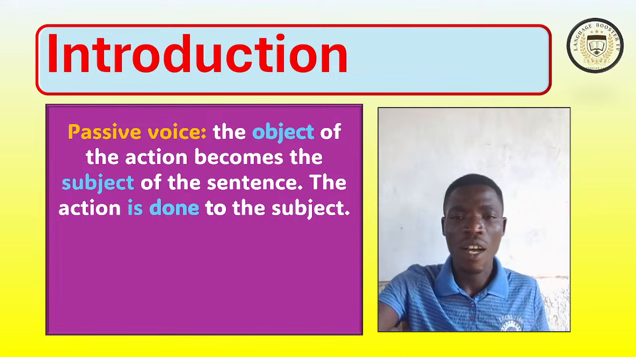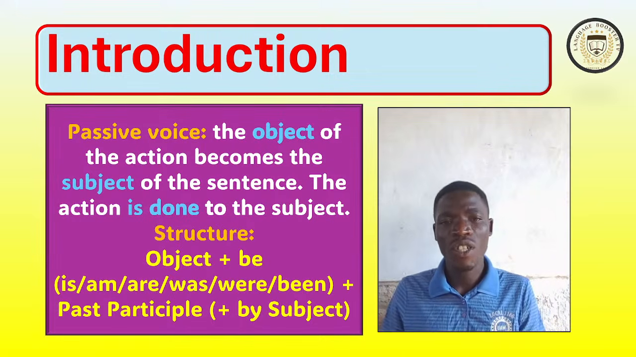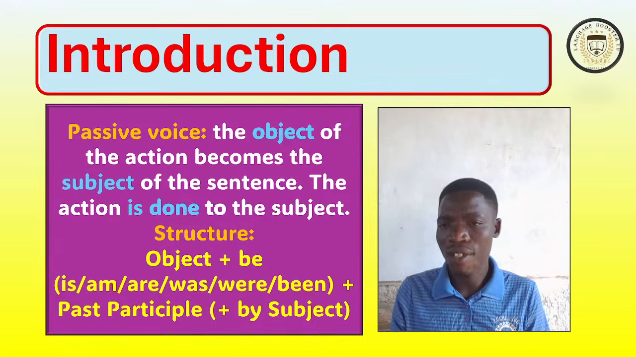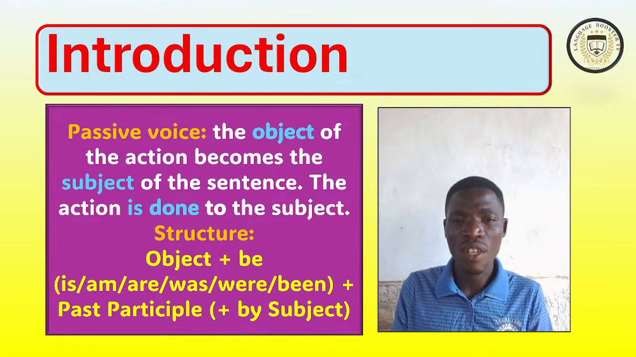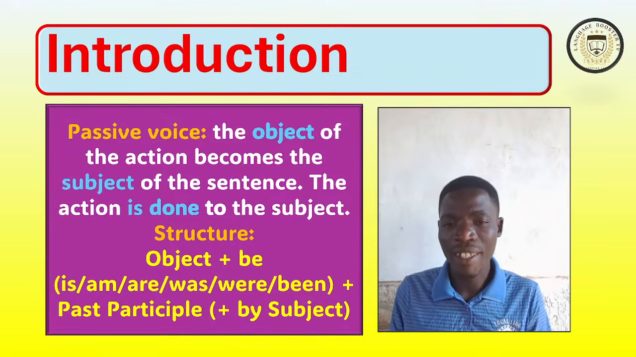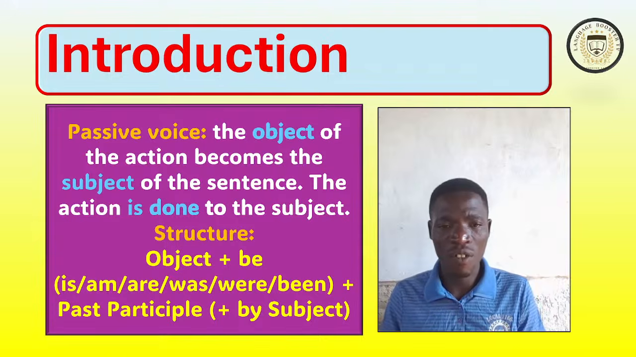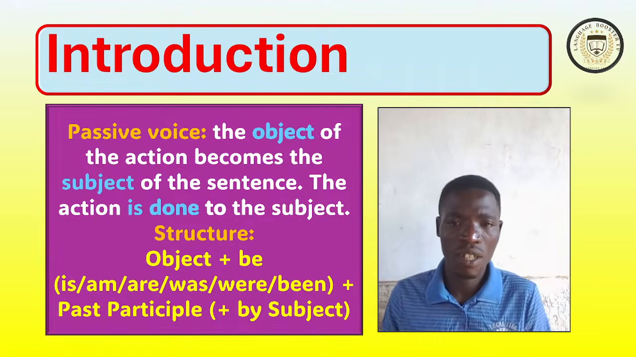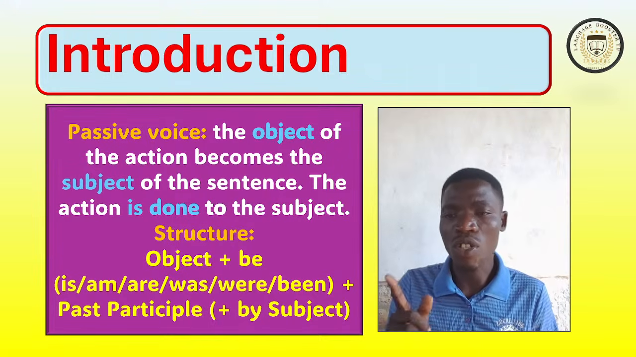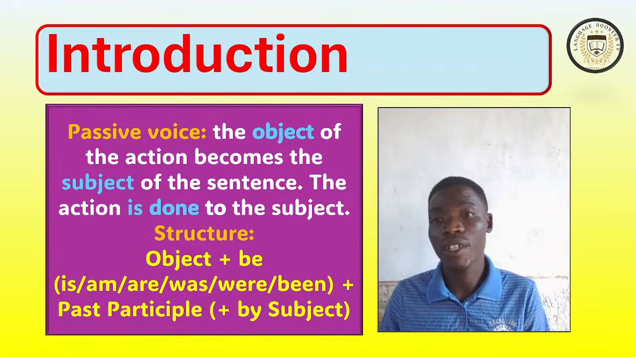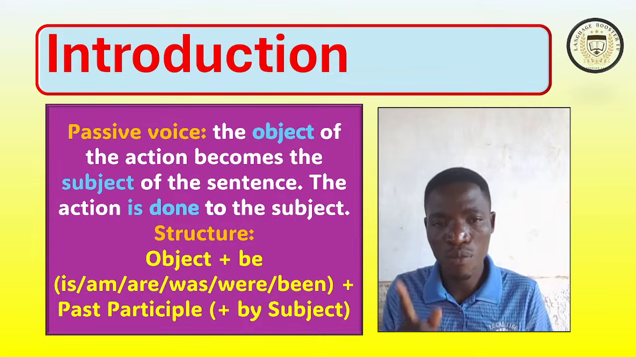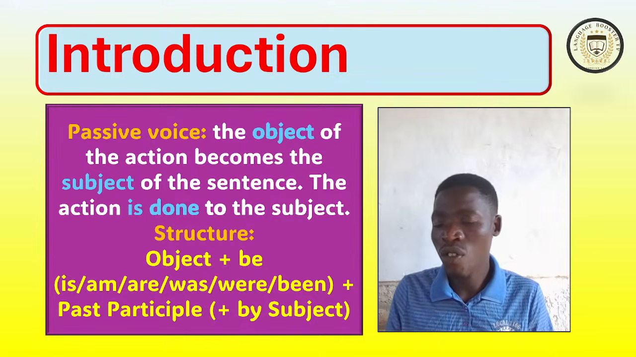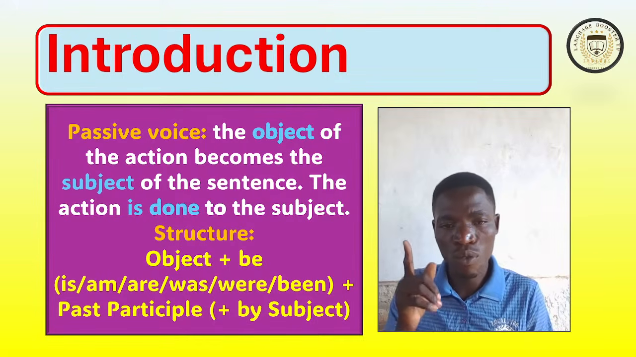All right. The structure of passive voice is object plus be plus past participle. The verb to be is put in any tense, depending on the tense of the action verb. After verb to be, it is very important: passive without verb to be is not passive. You got me? Passive without verb to be is not passive.